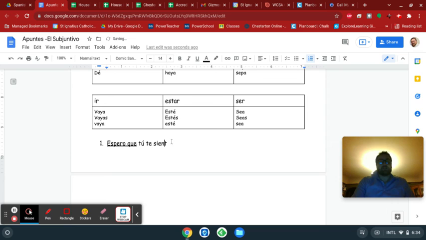Okay, tú. Now, sentir is the verb. Okay, and it's me siento mal, right? Or como te sientes. So it's an IR verb, so you would conjugate it like an ER verb in the present indicative, but now it needs to be like an AR verb, so sientas. Espero que tú te sientas mejor. So I hope that you feel better.